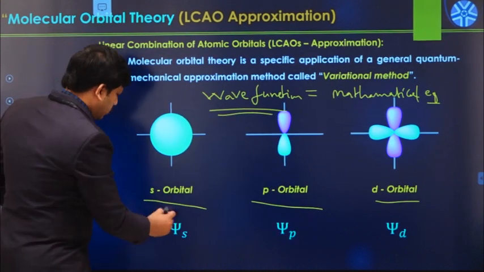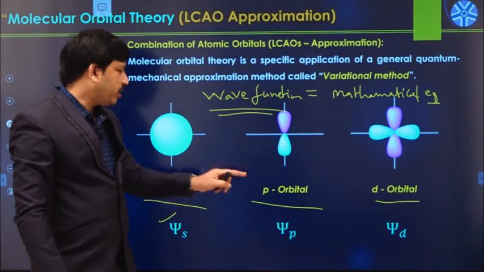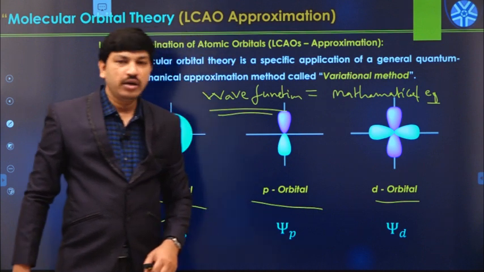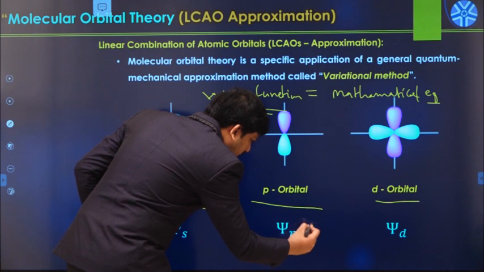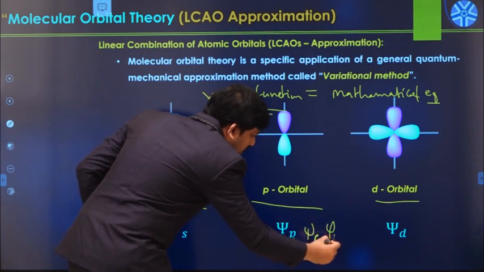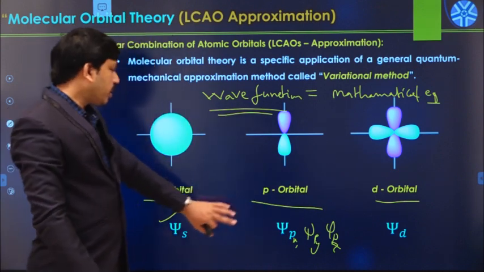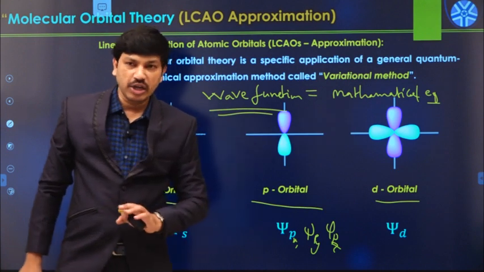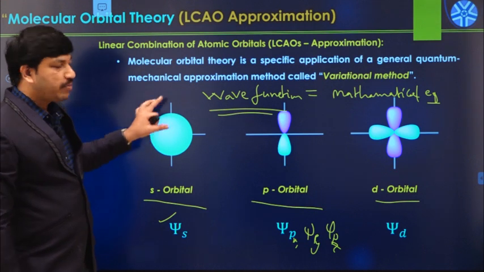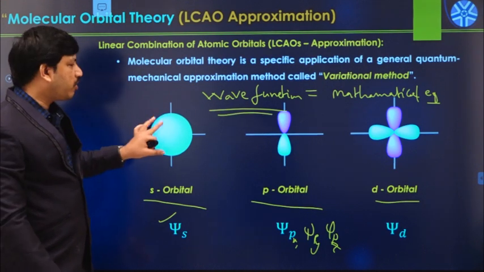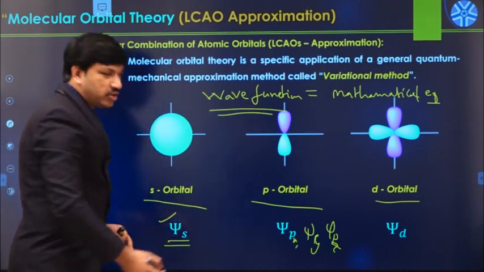For example, psi s is the wave function for the s orbital, psi p is the wave function of the p orbital, and psi d is the wave function of the d orbital. In this case we have psi p x, psi p y and psi p z. Each orbital has its own wave function. By using this equation, we can predict the shape of the corresponding orbital, its energy, everything. So quantum mechanics always depends on wave functions like this.